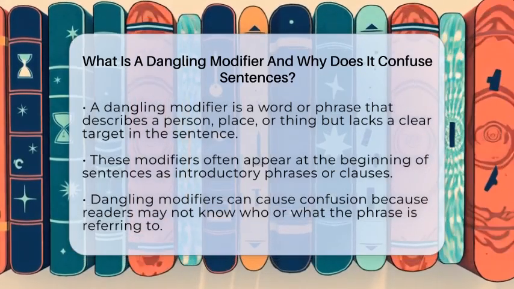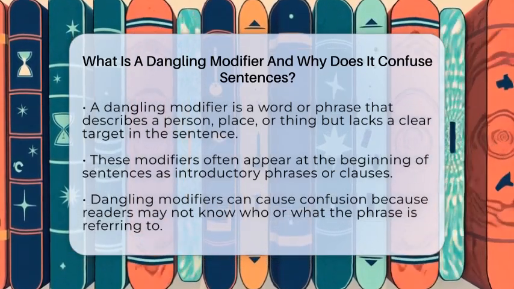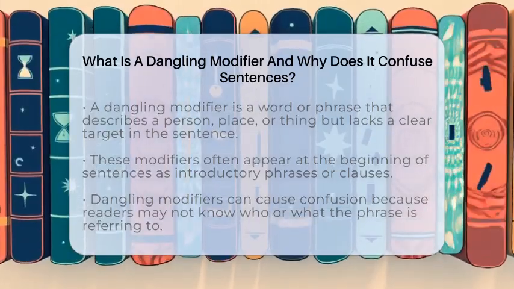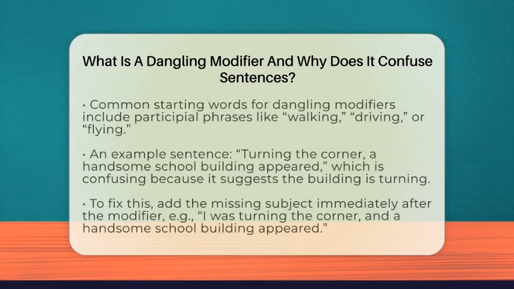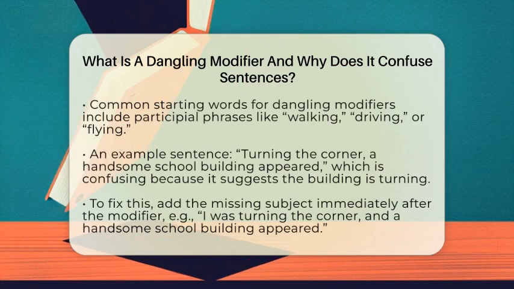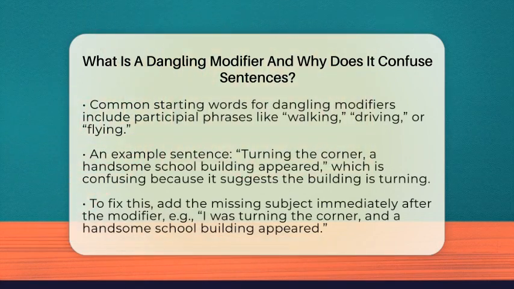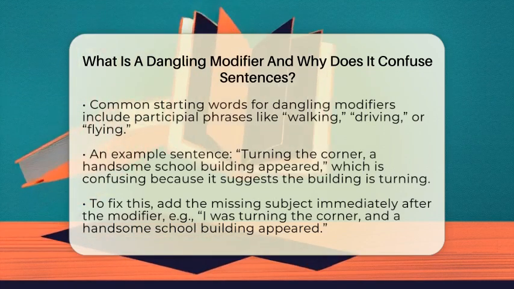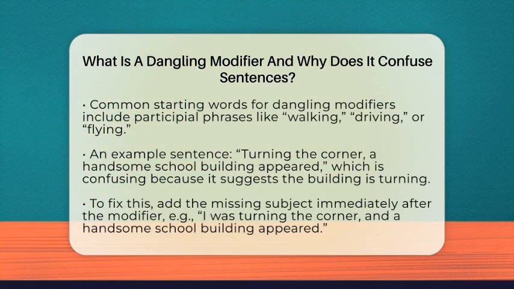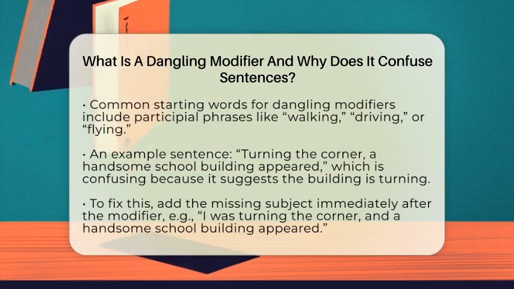thing. For example, if you say, "Turning the corner, a handsome school building appeared," it sounds like the building is turning the corner. But what you really mean is that you are turning the corner and then the building appears. The phrase, "turning the corner," is supposed to tell us about the person who is turning, but since that person isn't mentioned, the sentence confuses the reader.